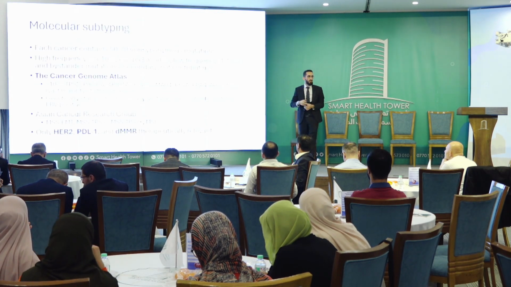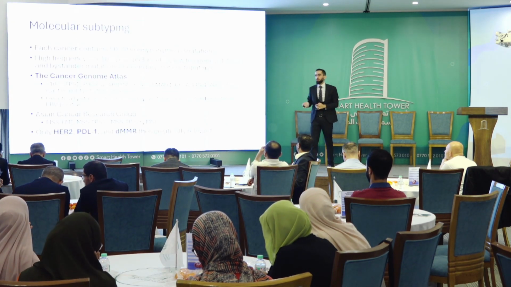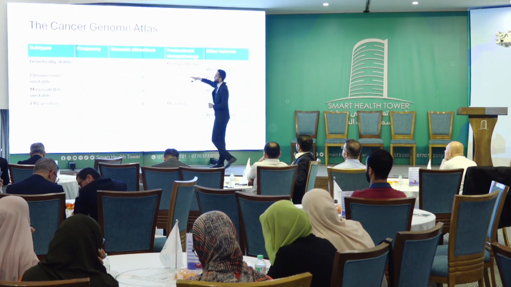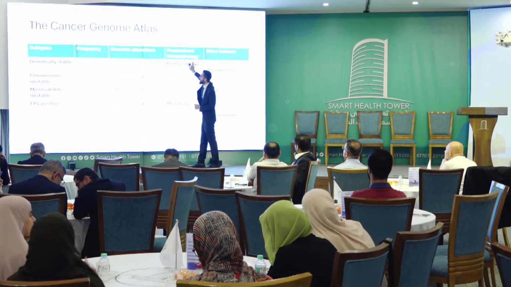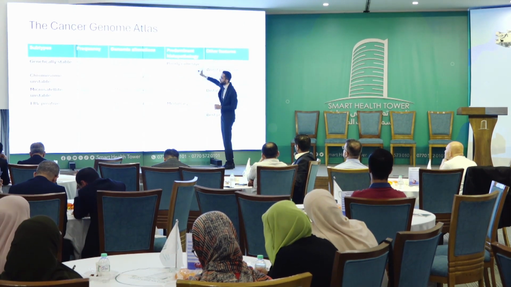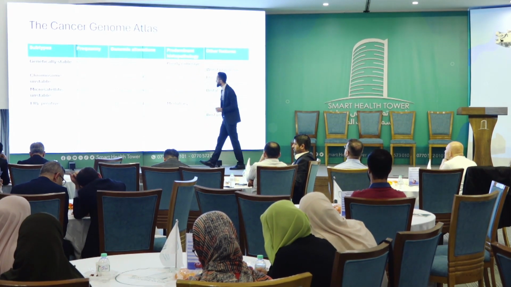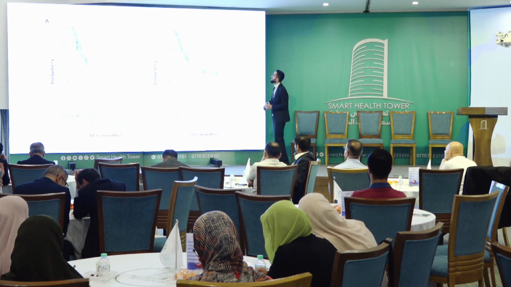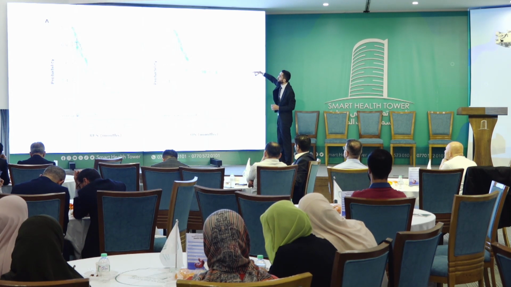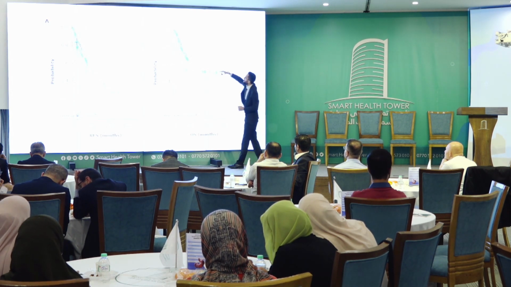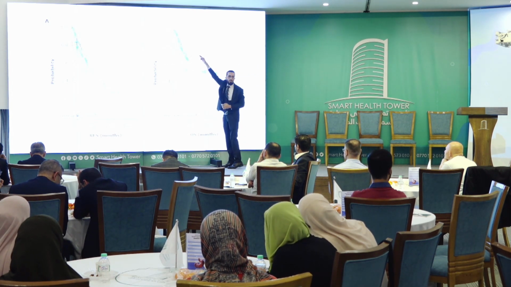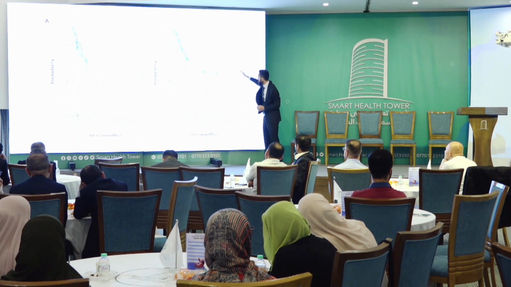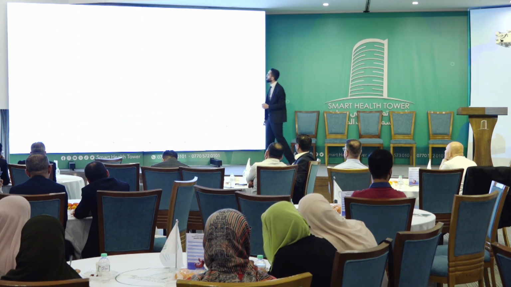One final point about the molecular subtyping. The Cancer Genome Atlas has divided gastric cancers into 4 main types. So the genetically stable, this is the poorly cohesive type. It is the worst prognosis. The EBV positive, this has the best prognosis. And then we have the microsatellite unstable and chromosomal unstable. Now, there is a clear distinction in the prognosis between these types. If you have the EBV positive molecular subtype, this has an excellent prognosis, or a better prognosis, whereas if you have the genetically stable, it's of poor prognosis.